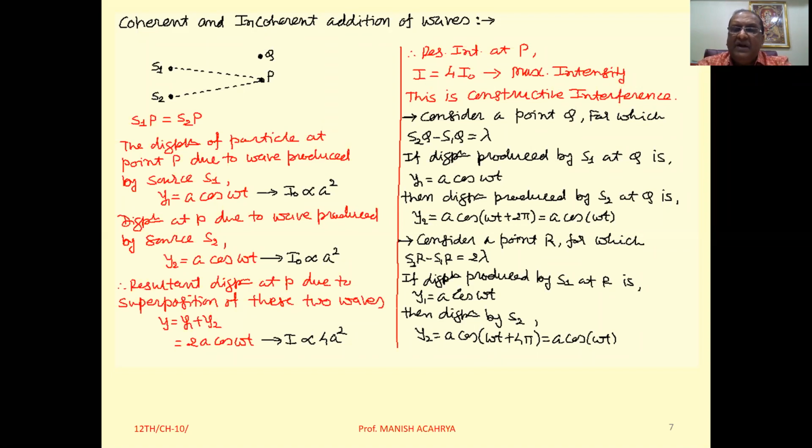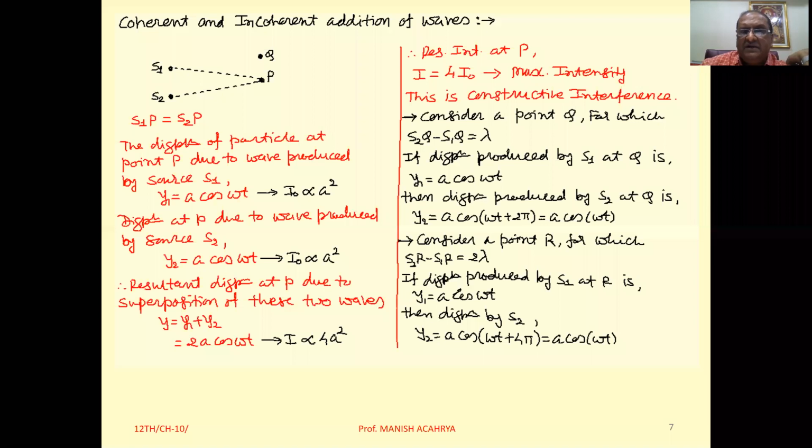Okay, now we know the superposition principle. When any particle is oscillating under the effect of superposition of two or more than two waves, then its displacement will be equal to the vector summation of the displacements under the effect of individual waves. એટલે coherent sources માંથી જે coherent waves પ્રોડ્યુસ થયા અને એ કોઈ પોઈન્ટ પાસે સુપરપોઝ થતા હોય તો ત્યાં જે પાર્ટિકલ હોય એ પાર્ટિકલનું ડિસ્પ્લેસમેન્ટ એ જે વેવ્સ ત્યાં સુપરપોઝ થાય છે એ દરેક ઇન્ડિવિજ્યુઅલ વેવના લીધે જે ડિસ્પ્લેસમેન્ટ થાય એના સમીશન જેટલું આપણે લેતા હોઈએ છીએ. ઓકે, so now